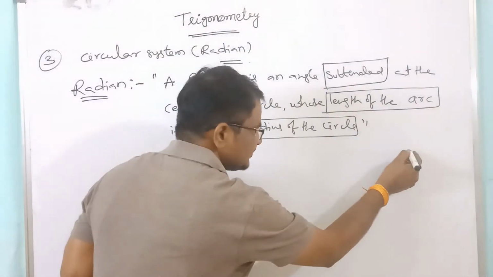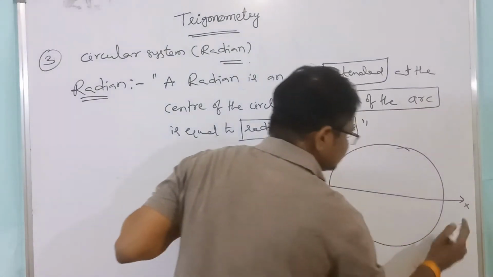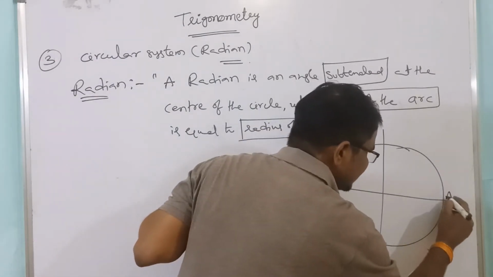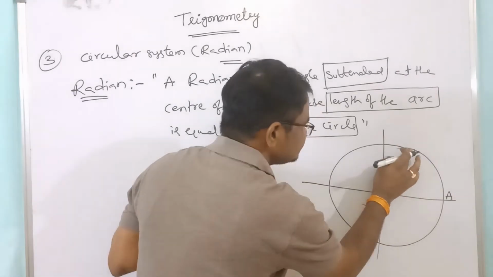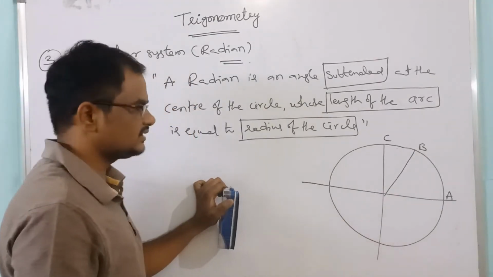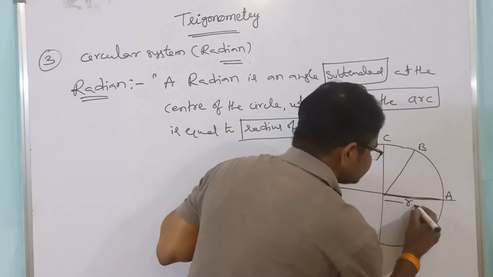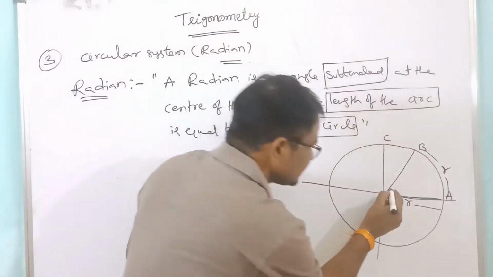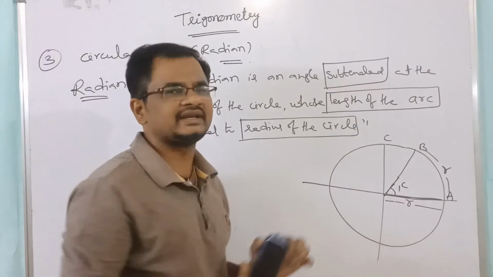Suppose you take a circle, see here, and take this point as A, here B, and here C. From the center to here is the radius R, and from here to here is also R, then here you will get some angle. That angle is called 1 radian.